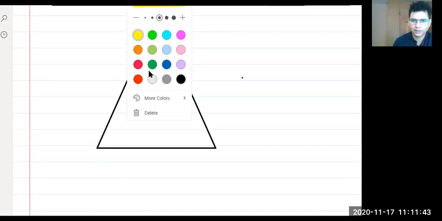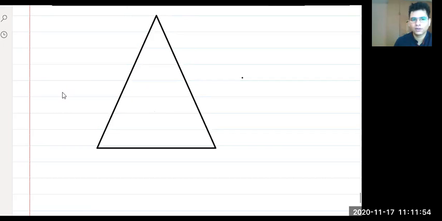I'll use this green color. Now suppose this green one is your ray of light composed of different colors. Since I cannot draw white because it is white only, I'll try to change the color of the screen so that I can draw white light.